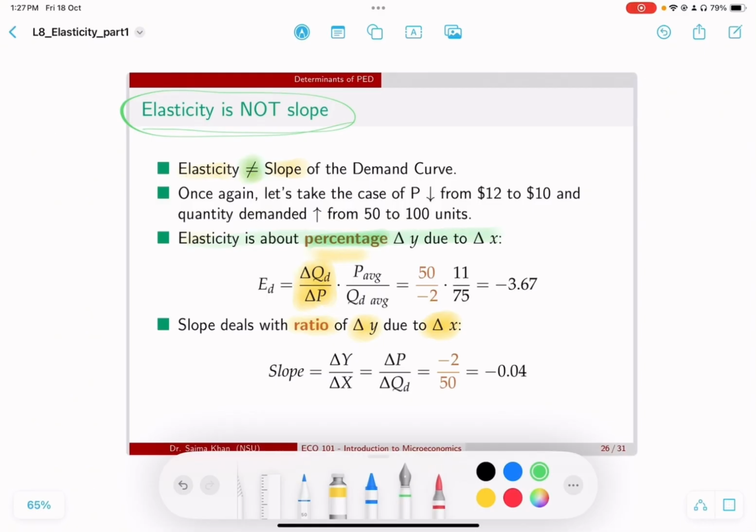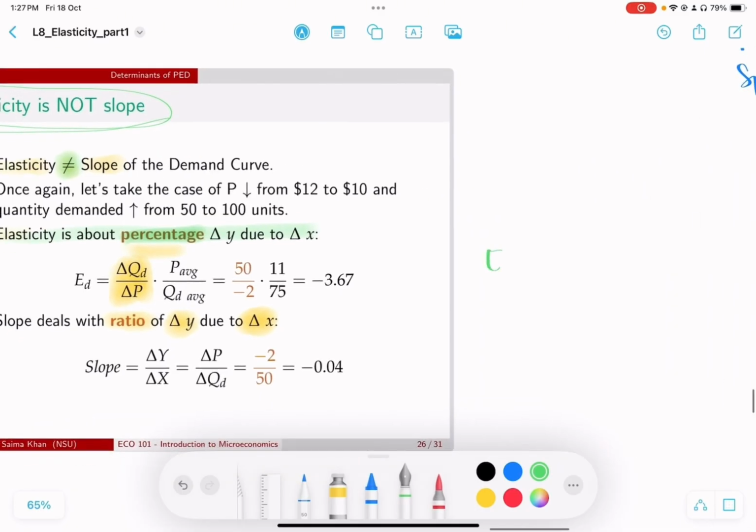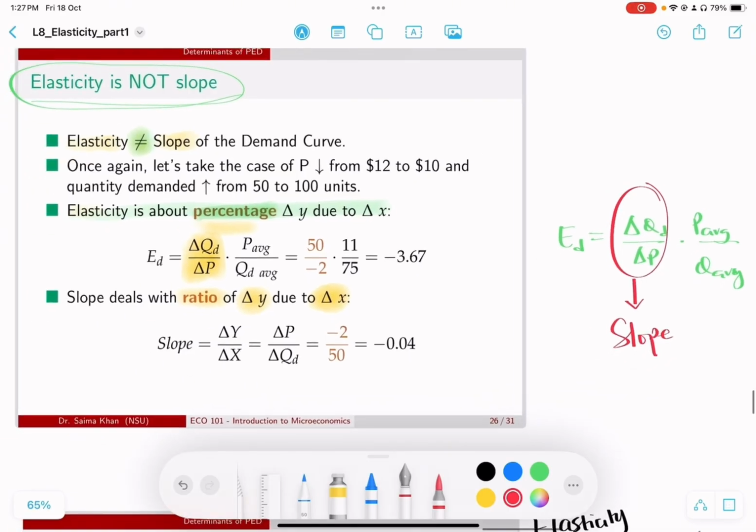So I'm going to write that down, okay? So look at this. Elasticity of demand, the formula was change in quantity demanded by change in price times price average by Q average. This is nothing but the slope. The slope is a part of the elasticity of demand. They're not the same. Elasticity of demand is something more because it actually deals with the percentage change.